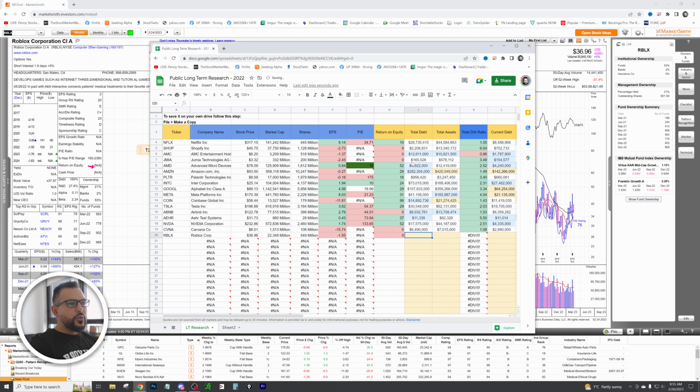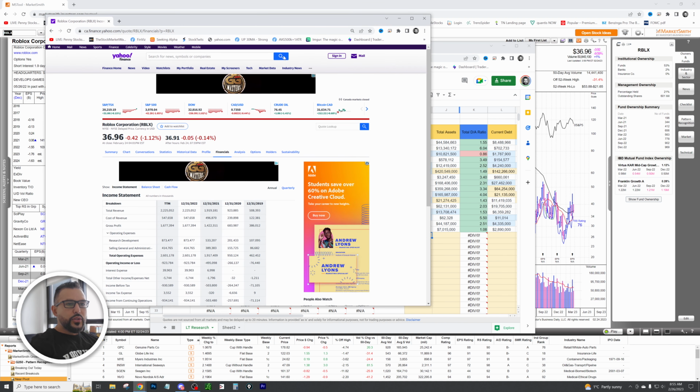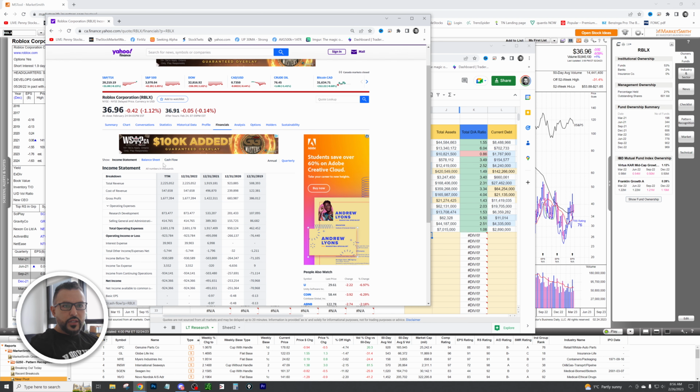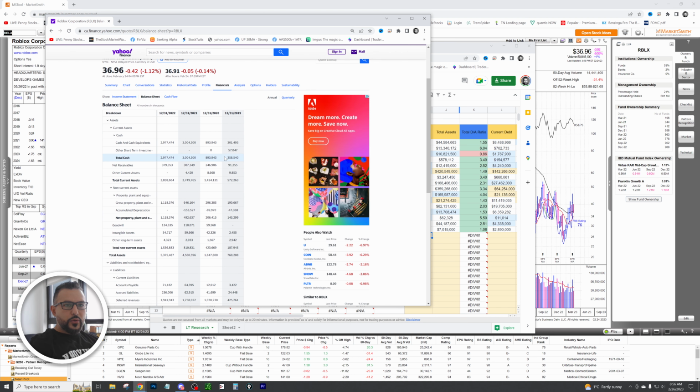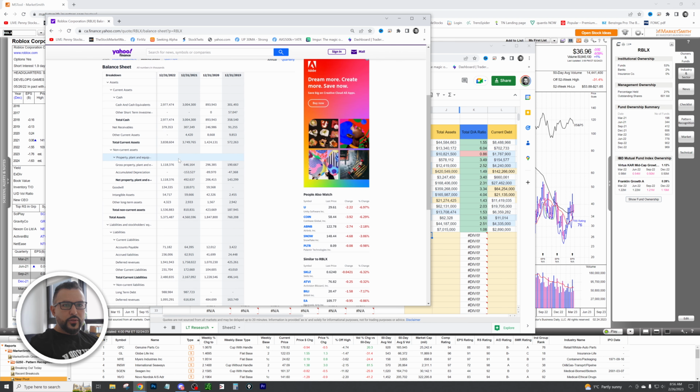All right, so now we're going to look at total debt to total asset ratio. Remember, we need to know how many times we can pay off our debt with our assets. So we're going to go to total debt. Let's pull up financials, go to balance sheet, and we're looking at total debt to total asset.